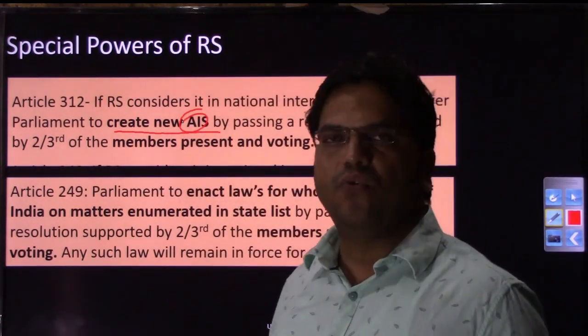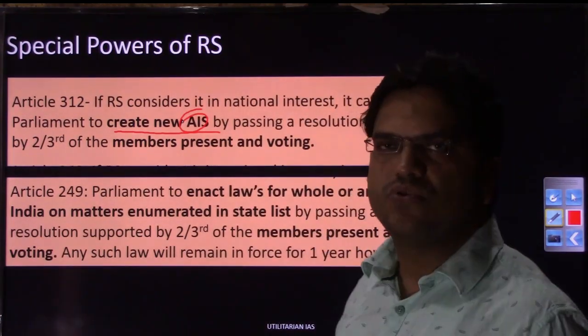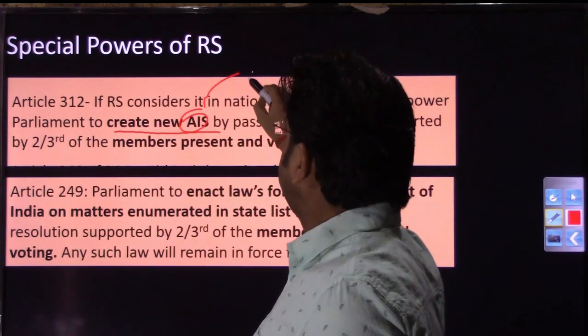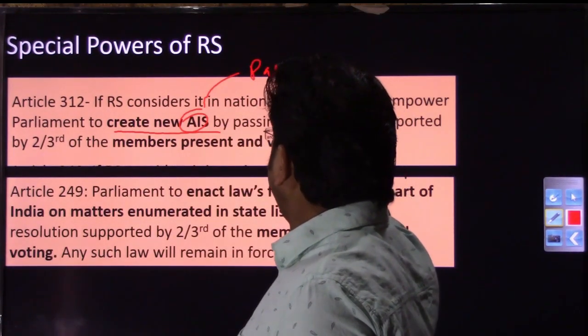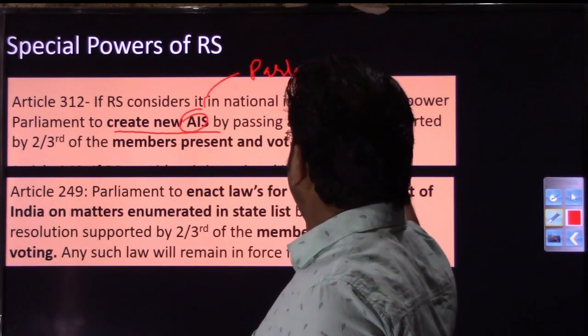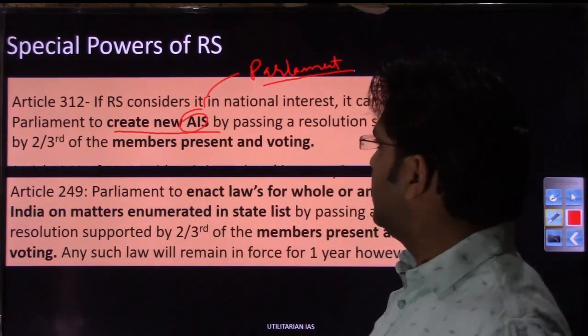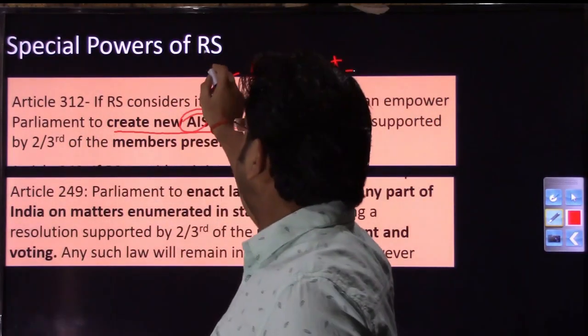Now, if any fourth All India service is to be created, that power will be granted to the Parliament, right, for enacting the fourth All India service. That power will be granted to the Parliament only by the Rajya Sabha.